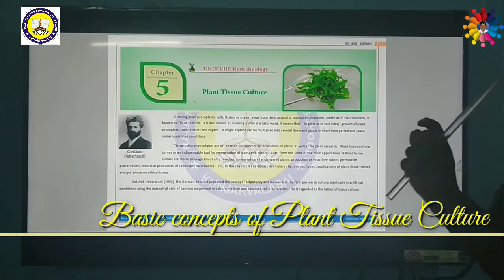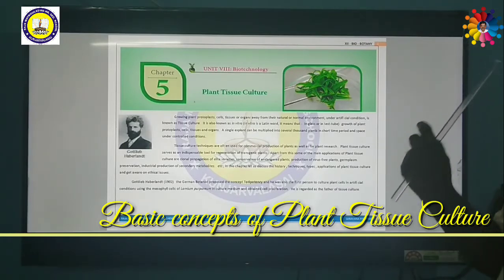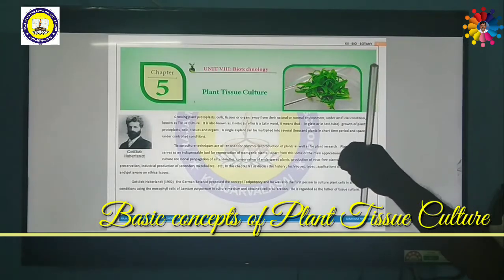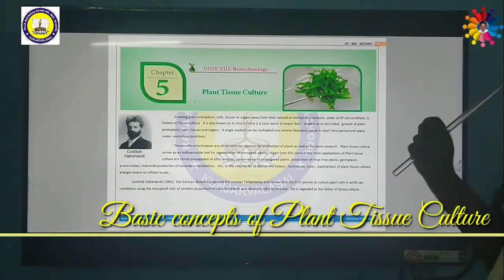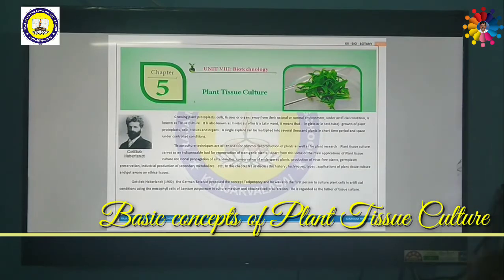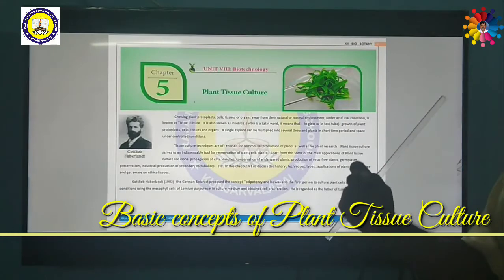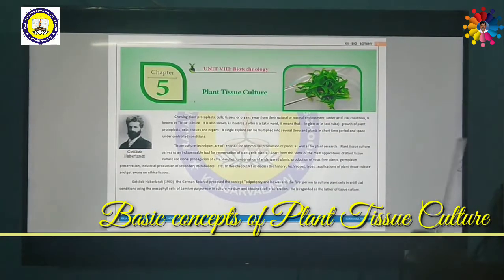So if you are growing a plant from cells, tissues or organs in a glass or test tube, it is called in vitro. So growth of plant protoplasm, cells, tissues, or organs in a test tube is called in vitro culture. This is also called tissue culture. What do you mean by explant? If you take a tissue, cell or organ from any part of the plant for tissue culture, then this part is called an explant.